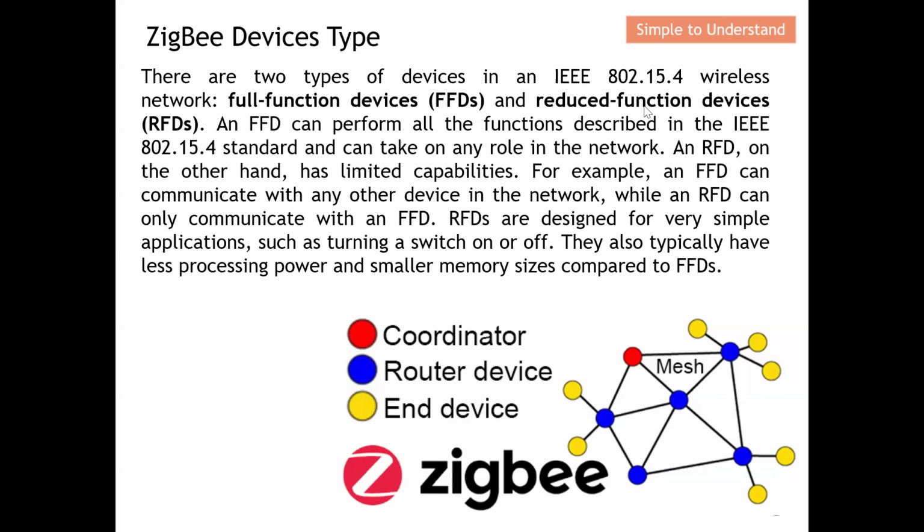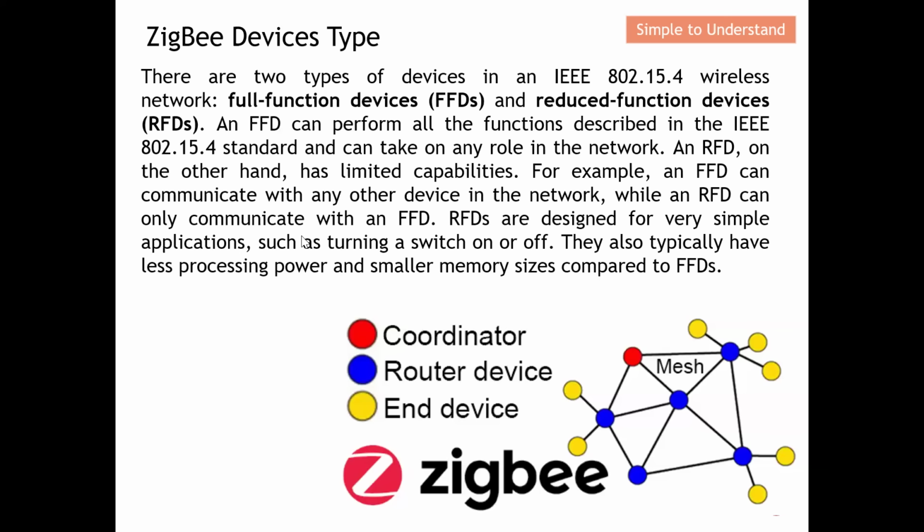However, a reduced function device can only take up the role of end device, which I will explain here. An RFD, the reduced function device, on the other hand, has limited capacity. For example, a full function device can communicate with any other device in the network, while a reduced function device can only communicate with a full function device.